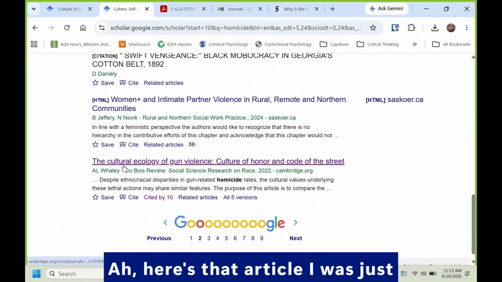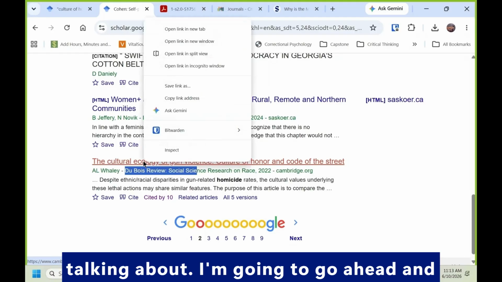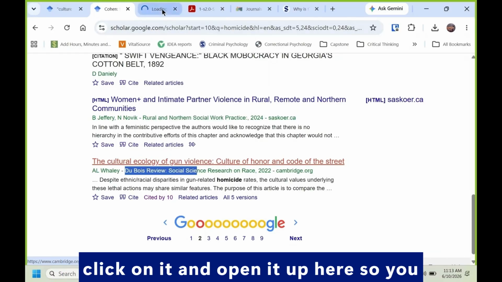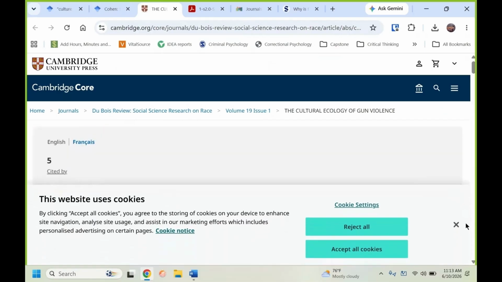Ah, here's that article I was just talking about. I'm going to go ahead and click on it and open it up here so you can see at least the abstract.